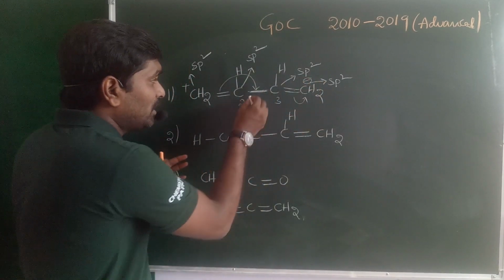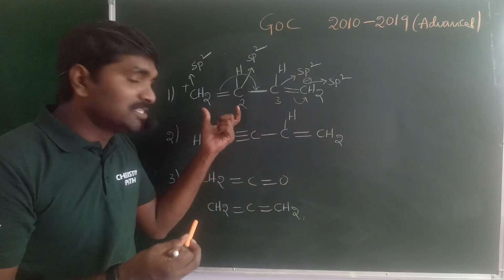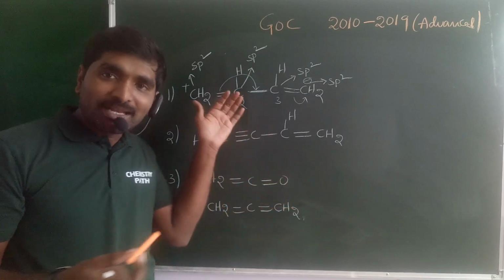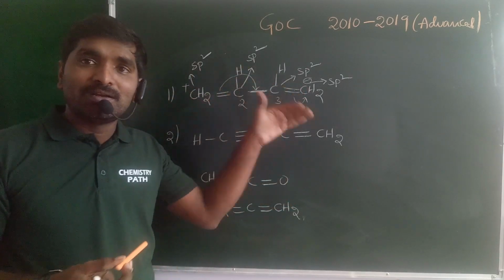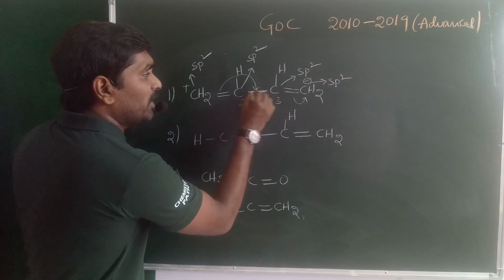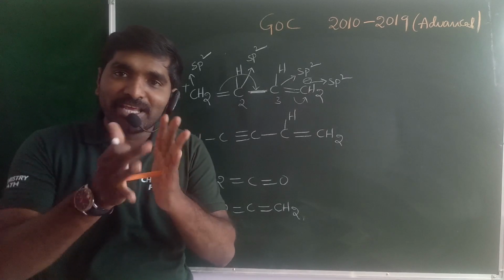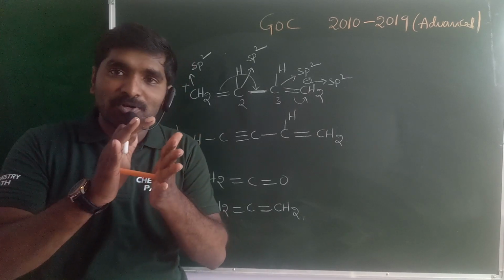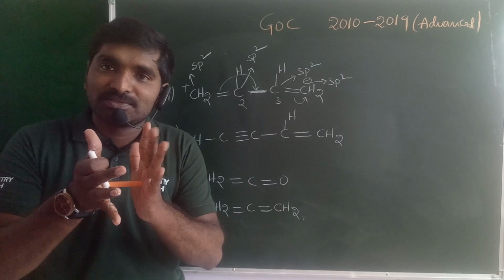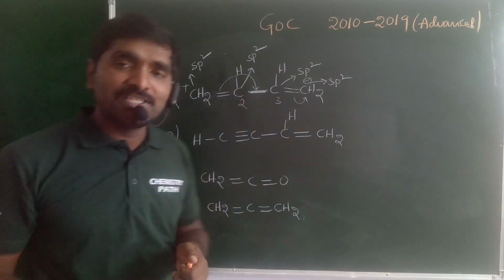Right now, when the double bond is here, what happened? Geometrical isomerism is possible, in cis configuration or in trans configuration. When they are in trans configuration, the atoms are in opposite directions. And more importantly, when it is single bond in nature, free rotation is possible. When free rotation is possible, the atoms present on the respective carbons are in different planes. So that's why all the atoms are not in the same plane, and option 1 is wrong.